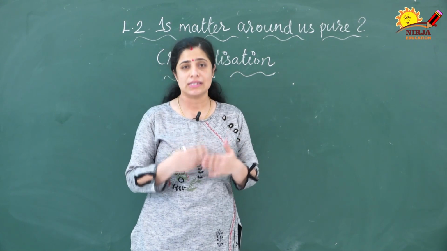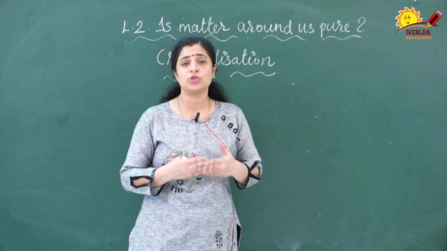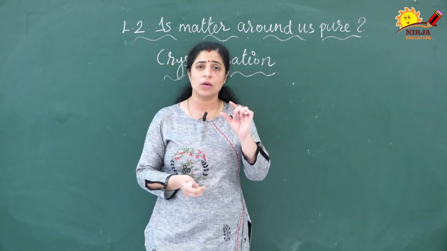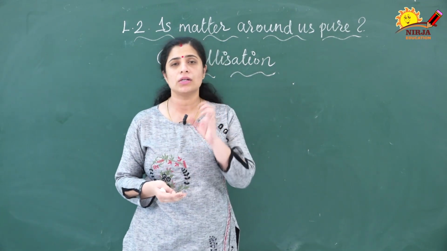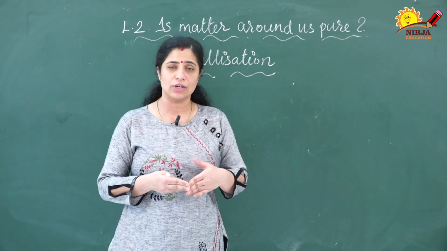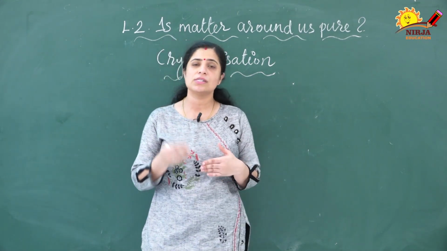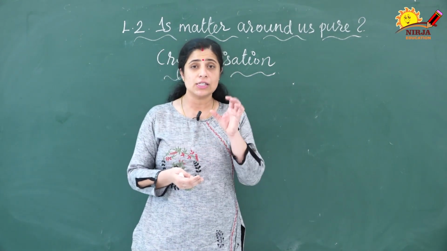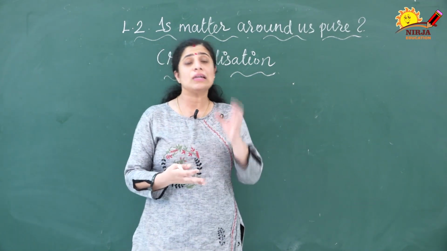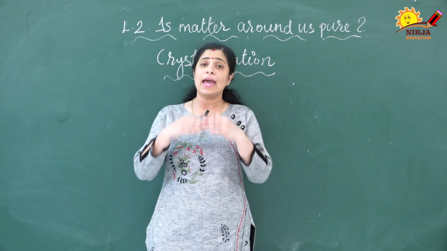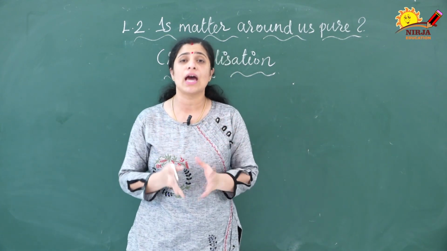Whenever you are doing the crystallization method, you have to take the solvent in less amount and the solute in larger amount. Then you will get the pure crystals of this copper sulfate or any other substance that you want to make crystals of. It is very interesting and very beautiful to see how the crystals are forming.